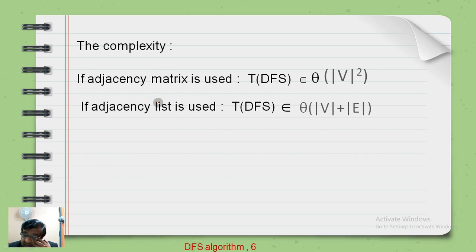When you take up adjacency list, the complexity will become big theta of cardinality of V plus cardinality of E, because it involves only linear data structure. A single for loop will be able to do the magic. But here 2 for loops have to run, each up to the number of vertices. So with this, we have come to the end of the DFS algorithm.